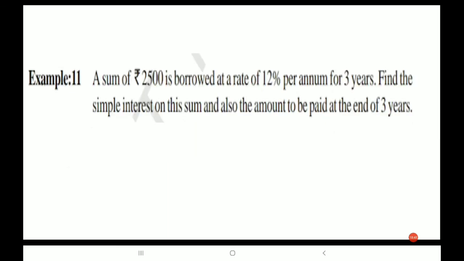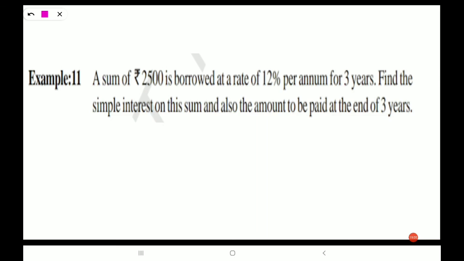Okay, right. Let us see one more example here which is given in the textbook. A sum of 2500 rupees is borrowed at a rate of 12% per annum for 3 years. Find simple interest on this sum and also the amount to be paid at the end of 3 years.